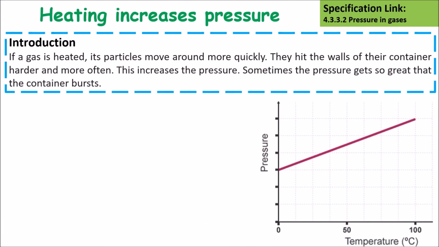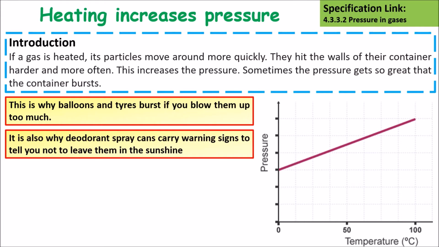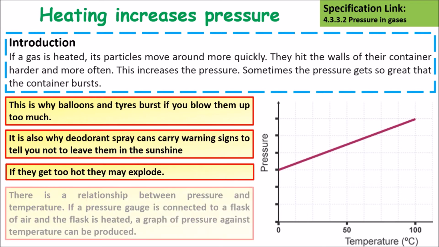If a gas is heated, its particles move around more quickly. They hit the walls of the container harder and more often. This increases pressure. Sometimes the pressure gets so high that the container may burst. So this is why balloons and tyres burst if you blow them up too much. It's also why deodorant spray cans carry warning signs telling you not to leave them in the sunshine. If they get too hot, they may well explode.